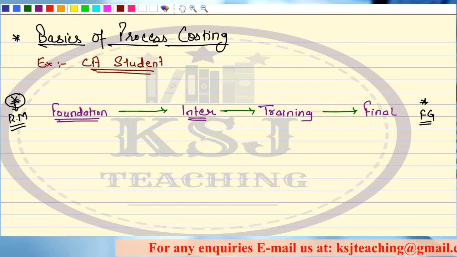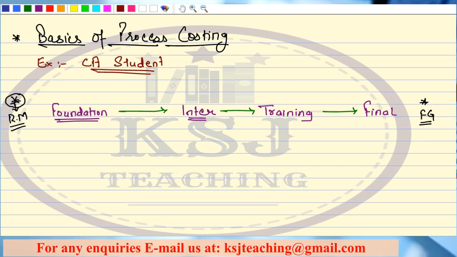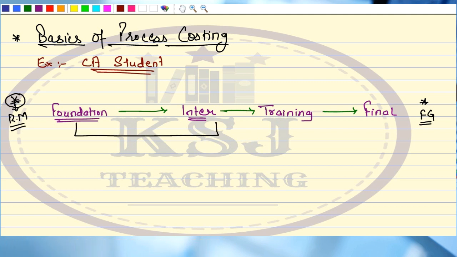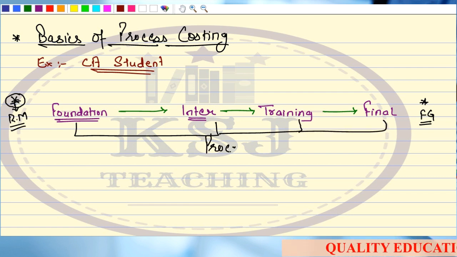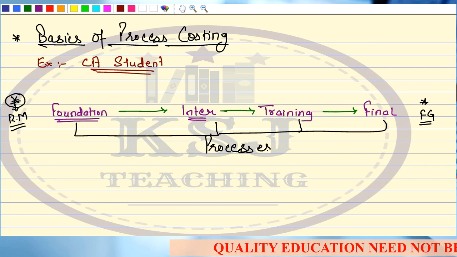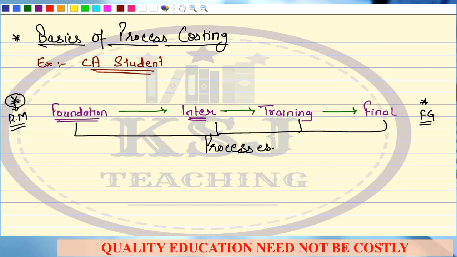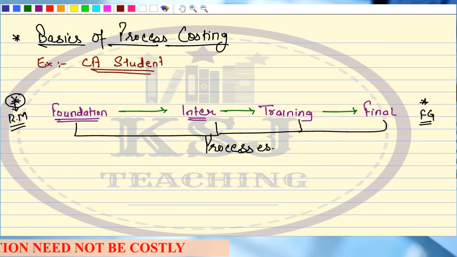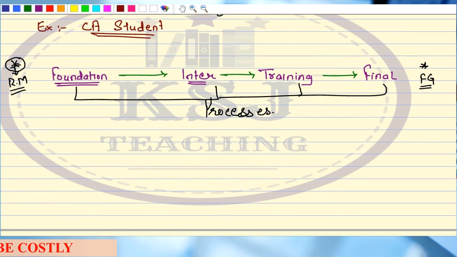Now, if you want to become a CA, if you want to convert yourself into a finished good, you have to go through different processes, right? So this and this training, this final, these are the various processes through which I will have to go to convert my raw material into a finished product, right? Any doubts up till this point?